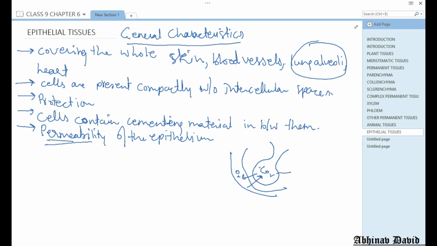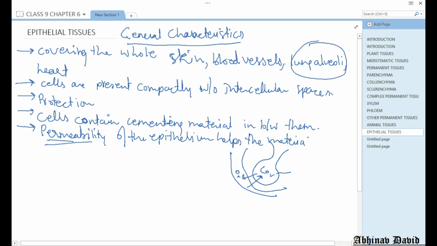Our skin cannot do that. Otherwise we could simply take oxygen through our skin and release carbon dioxide through our skin. So the epithelium of each and every place is not equally permeable. Some are permeable, some are non-permeable. Okay?